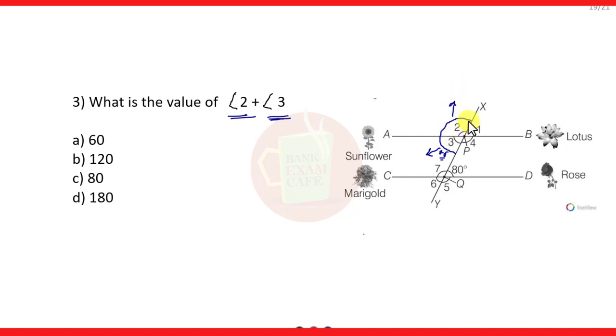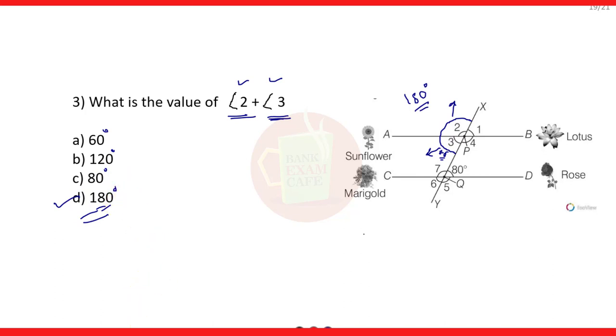But here you know that angle 2 and angle 3 form a linear pair, and we know that a linear pair always adds up to 180 degrees. So whatever be the measures of angle 2 and angle 3, their sum will always be 180 degrees, and so the sum of angle 2 plus angle 3 is 180 degrees. And so friends, the D option is the correct option, that is 180 degrees.